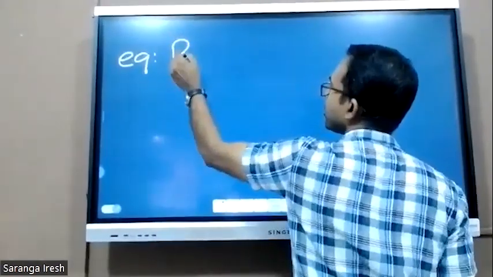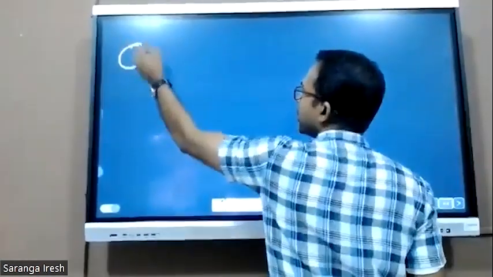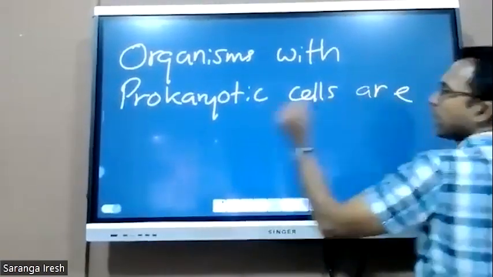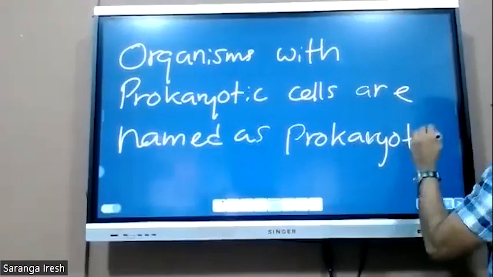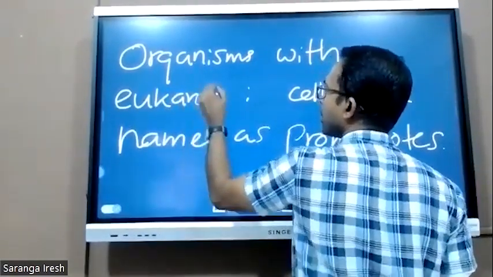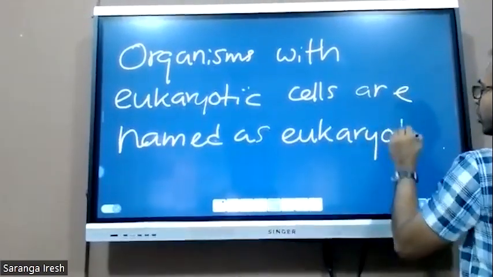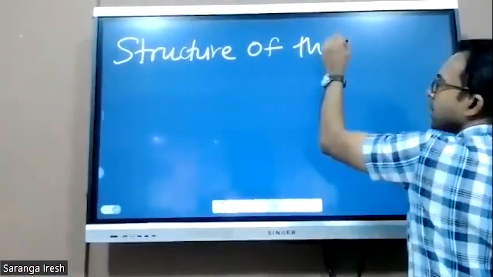Examples: protists, fungi, plants, and animal cells. Organisms with prokaryotic cells are named prokaryotes. Organisms with eukaryotic cells are named eukaryotes.